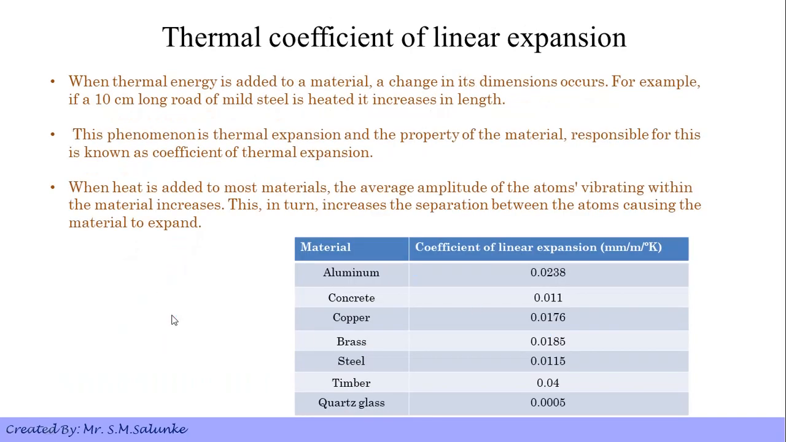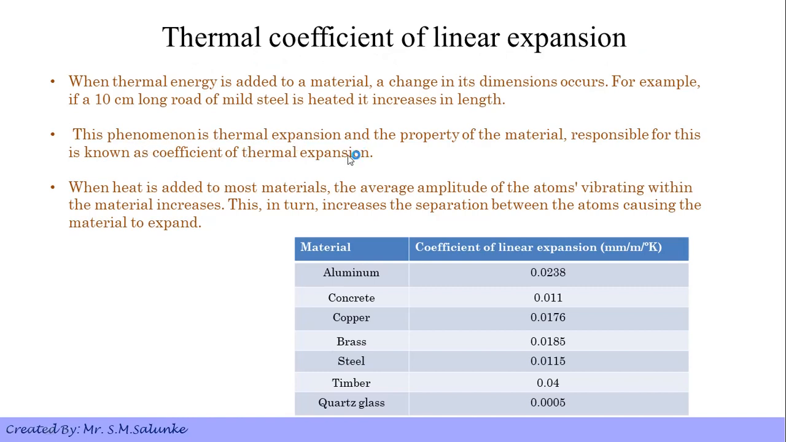Next is the thermal coefficient of linear expansion. When thermal energy is added to a material, a change in its dimensions occurs. For example, if a 10 centimeter long rod of mild steel is heated, it increases in length. We have seen this many times: if we heat a steel rod and pull it on both sides along its length, the length of the metal rod will increase. This is called the expansion of material, and the coefficient obtained from that expansion is the thermal coefficient of linear expansion.